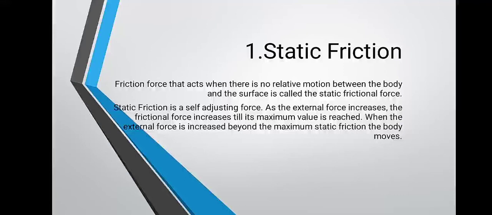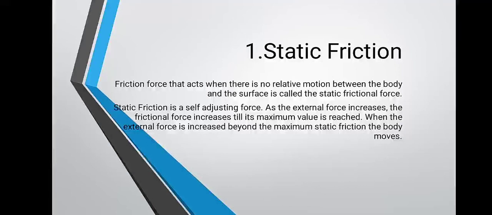Why is it called like that? Because if we apply some force on the book, the frictional force also increases up to a certain extent. Only if we apply a force higher than this frictional force does the book move through some distance.